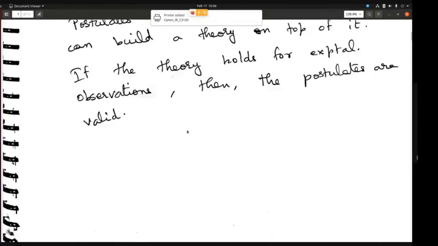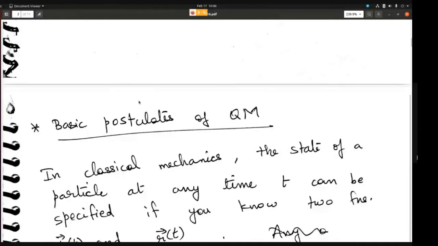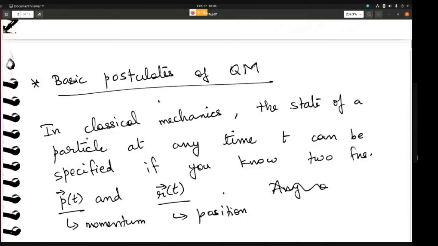All right. So now let's see what is the background of these postulates. In classical mechanics, any state of a system is given by two variables: the position and the momentum. If you know r and p, that is position and momentum at a particular time t, then you know everything about the particle, right?